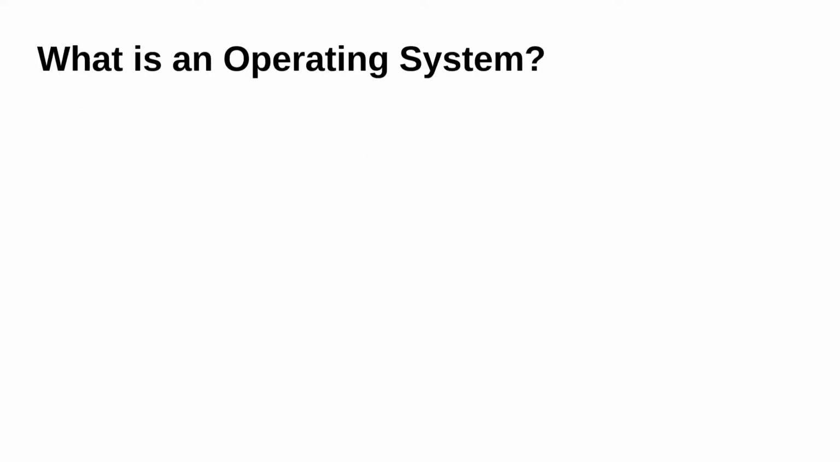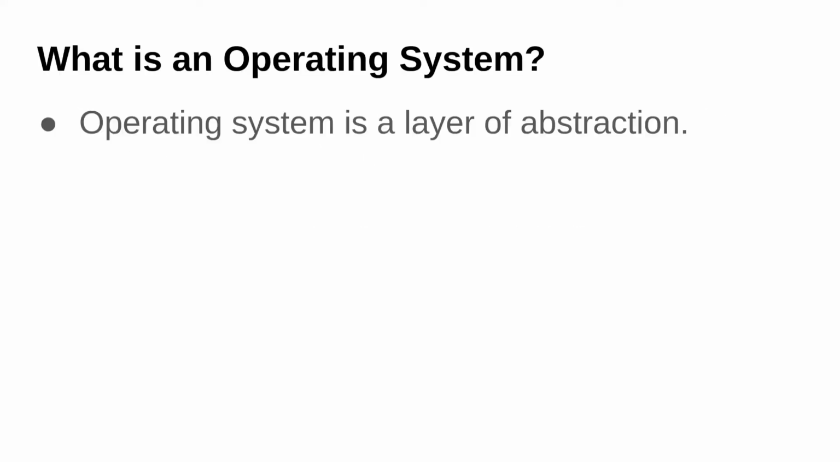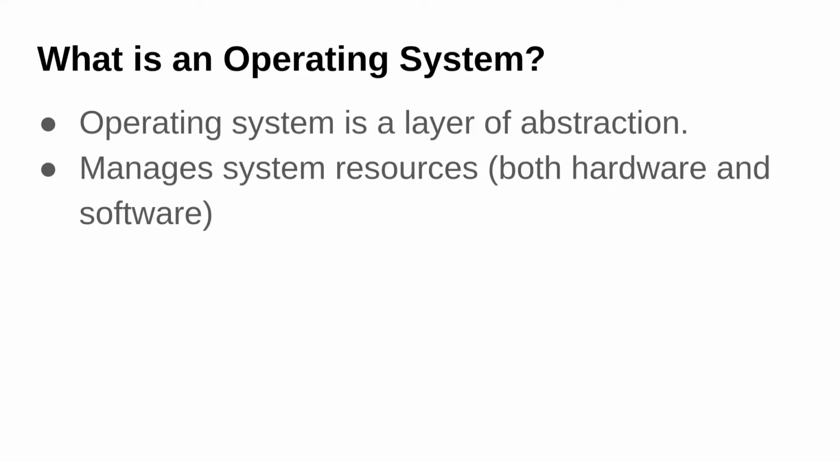What is an operating system? So let's start with that. An operating system is a layer of abstraction. What does that mean? That means that the operating system sits between the hardware that we have and the software. So it is a layer of abstraction so that the software can efficiently communicate with the hardware and use those resources efficiently. The operating system manages the system resources, so both the hardware and software.